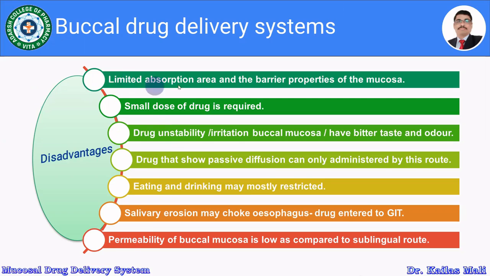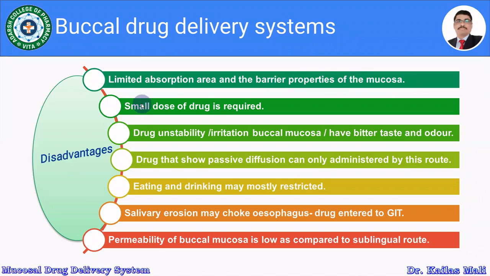There is a limited absorption area and the barrier properties of mucosa. When we are developing the buccal drug delivery system, as compared to the other routes of administration, it has a very low absorption area, and furthermore the barrier properties affect the permeation of drug through the buccal mucosa as well as its absorption.